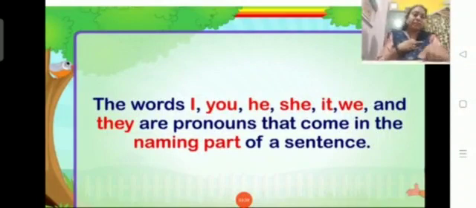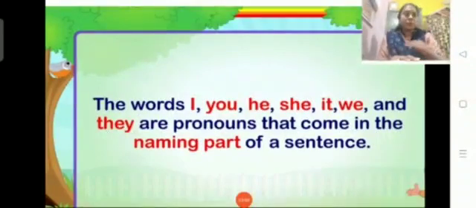When it is you, children, you can be used for singular and plural. You can talk about one person or more than one person. It can also talk about many persons. Do you all belong to the same class? If any teacher asks you, do you all belong to the same class? That means you all, in the class there are around 30 to 40 children. Here the word you is acting like many. It is giving the meaning of many. So always you can be one person or many children. In both cases we use you. So we will see a few examples for you also.